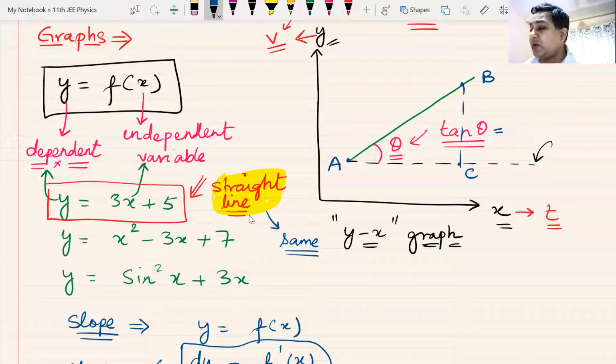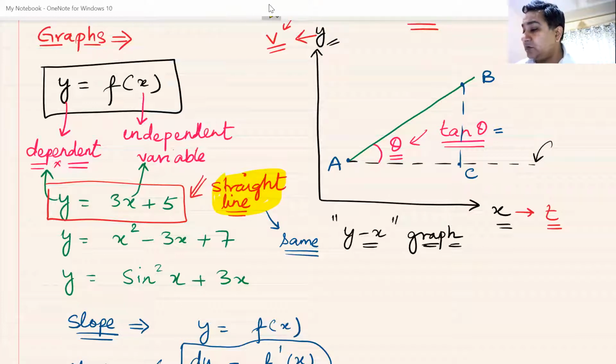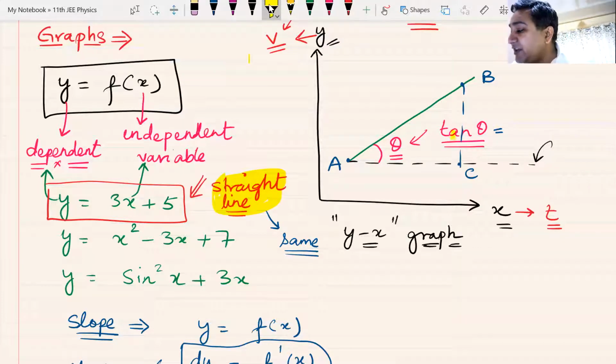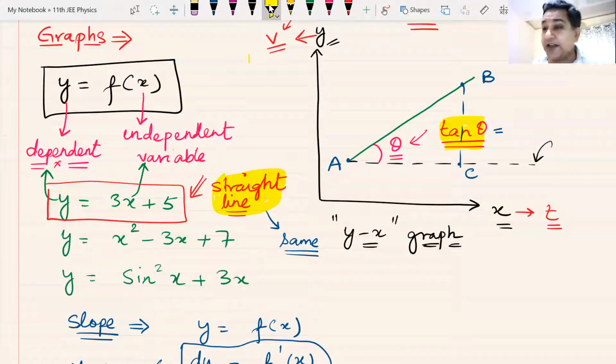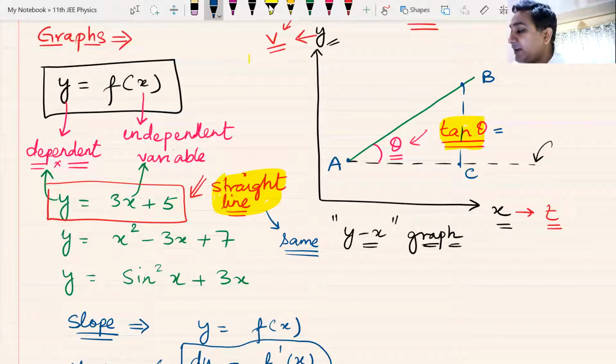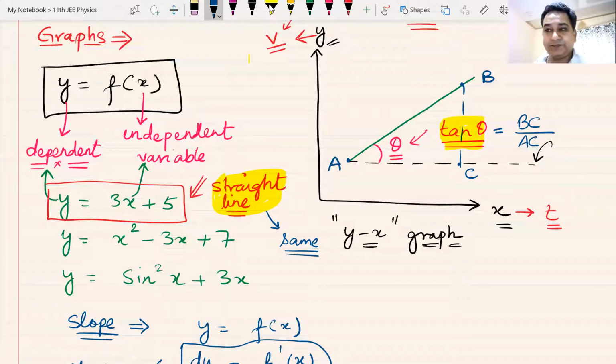What was this tan theta equal to? Can anyone tell me? BC by AC. That is exactly correct. Perpendicular BC divided by base AC.